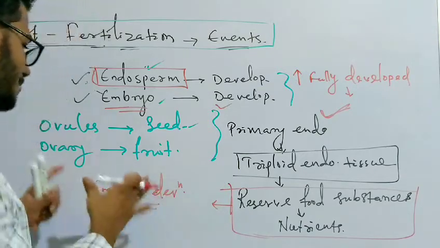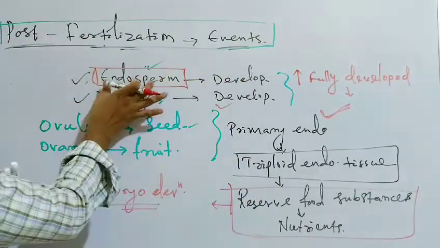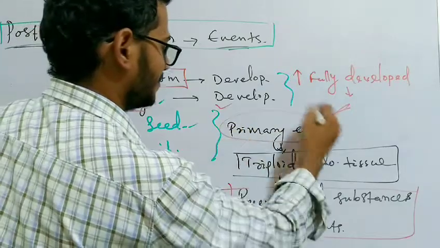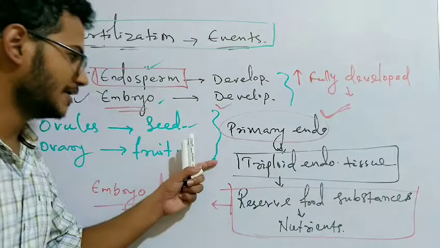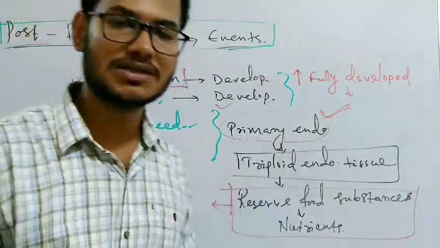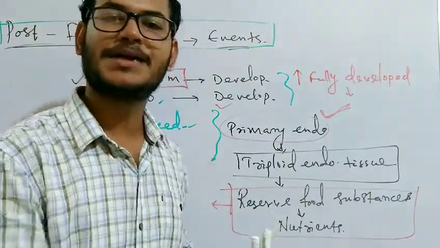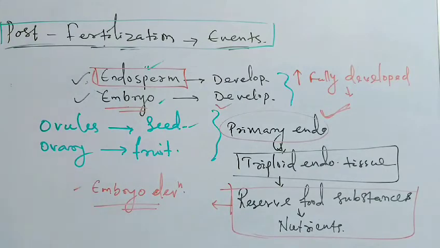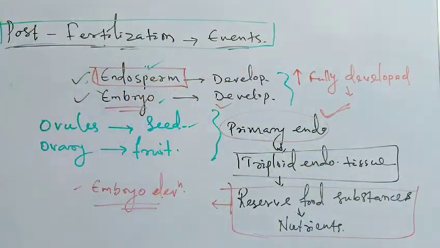So the development of embryo can only occur after the development of endosperm, because the primary endosperm repeatedly divides to form the triploid endosperm tissue, and this tissue contains all the reserved food materials, all the nutrients necessary for the proper development of the embryo. So the development of embryo depends on the nutrients reserved in the endosperm.